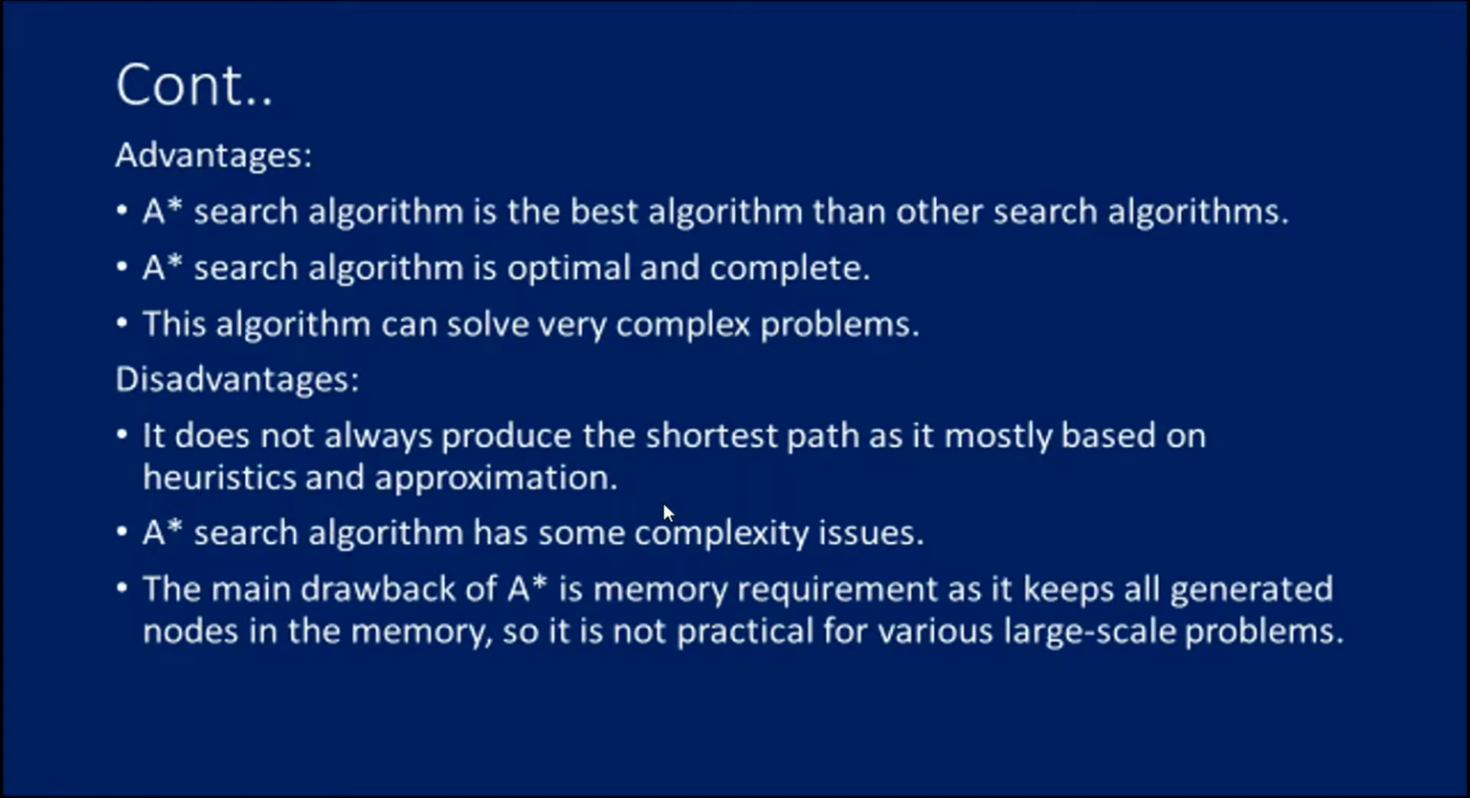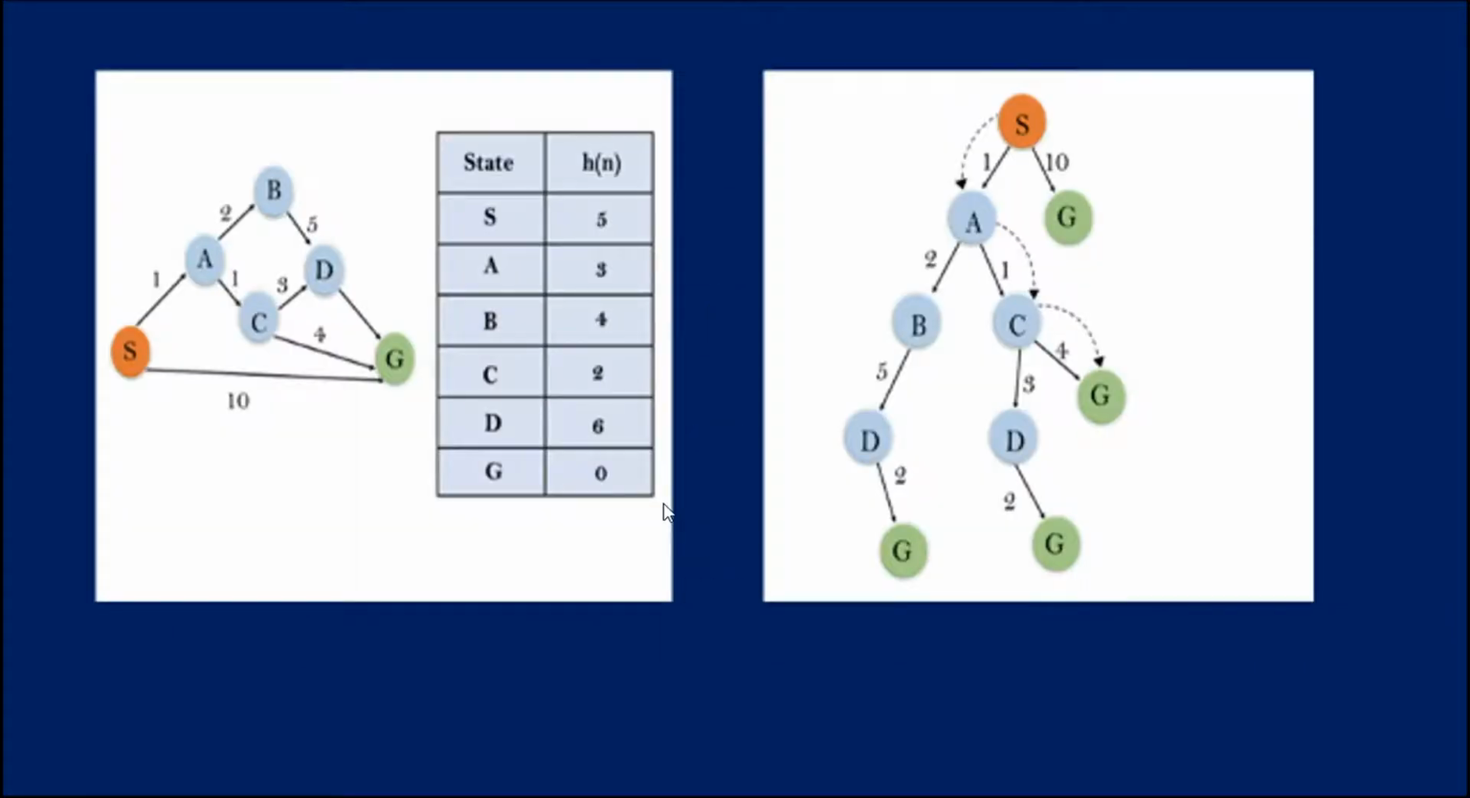A-star search algorithm has some complexity issues. The main drawback of A-star is the memory requirement, as it keeps all generated nodes in memory, so it is not practical for large-scale problems. Remember, for large-scale problems it is not possible. So let me show this with an example.